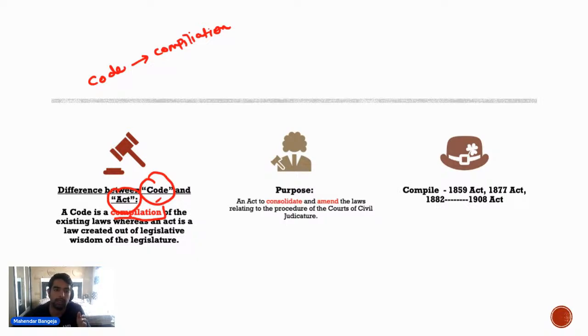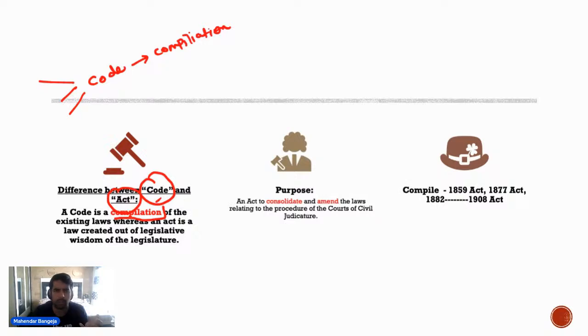On the other hand, an act means that when the legislature has created something new out of its own wisdom, that is an act. But CPC is a code. So basically, all the civil procedures that were prior to CPC are coming together and we are forming one particular code.